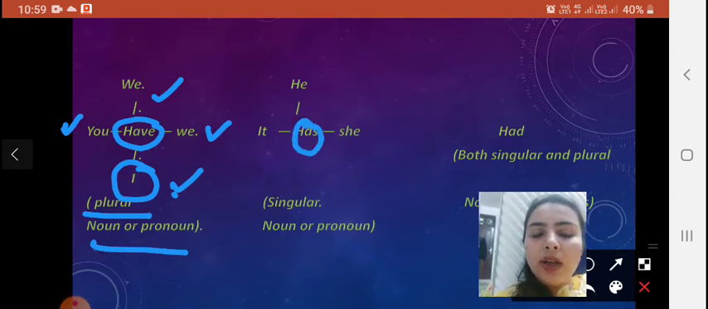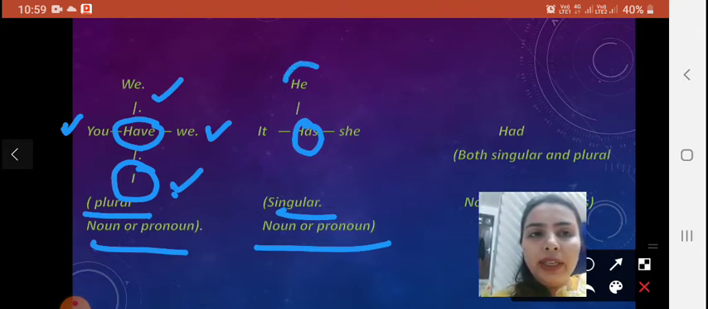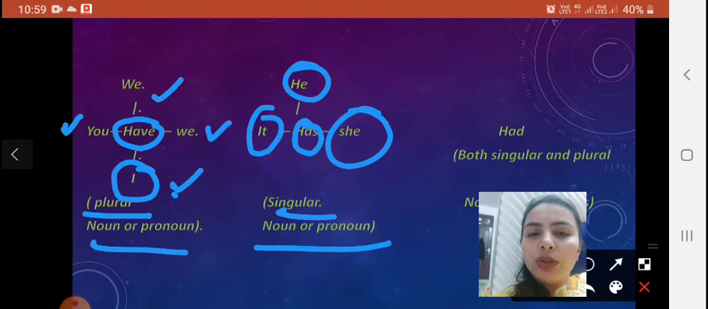Now see the use of has. Has is used with the singular noun or pronoun. So we use has with he, she and it, which are singular words. That means we use has with a singular person, place, animal, or thing. In simpler words, has is used with he, she, it.